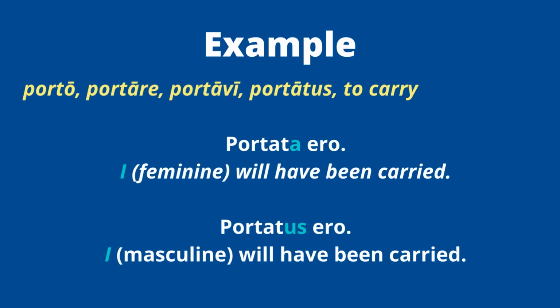So I've shown you this before as well, but the ending is important, right? The gender. So particularly when you're using the first person singular I, the way you spell it depends on your subject. So if you said portata ero, I will have been carried, the A on portata is telling you that your subject is feminine. The same way if you make it portatus ero, you're saying that it's masculine, right? The I, in English, you can't tell. You're saying I will have been carried. The gender doesn't show up. But in Latin, that gender does show up based on the ending of the fourth principal part. So this is why I'm telling you the gender is important. It can tell you something about your subject.